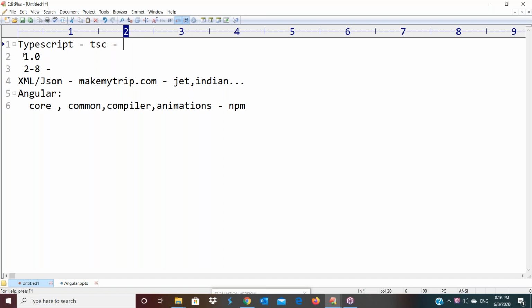What I was thinking is that JavaScript is like function programming and TypeScript is class programming. As class comes, it has the hooks concept, dependency injection, a lot of advantages. That is the main advantage. Tomorrow I will show you one example with TypeScript as well as JavaScript, then you will get 100% clarity on how much difference there is between JavaScript programming and TypeScript programming.